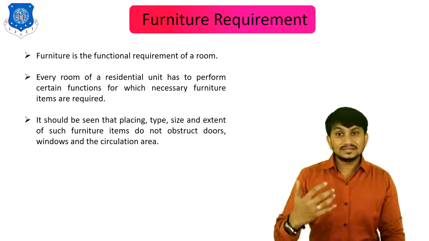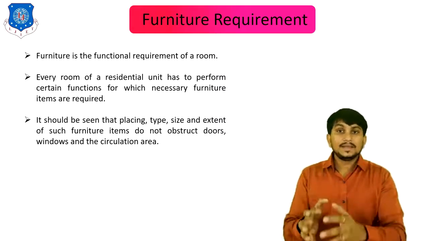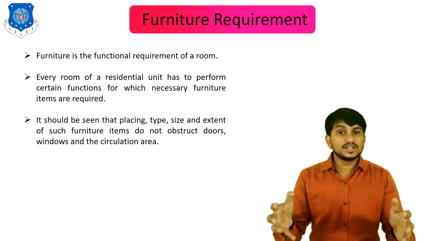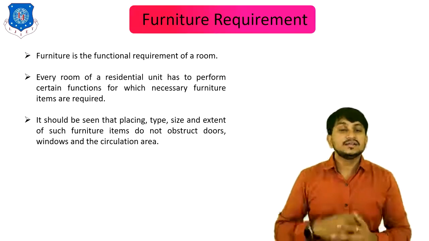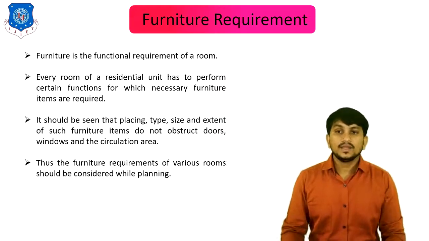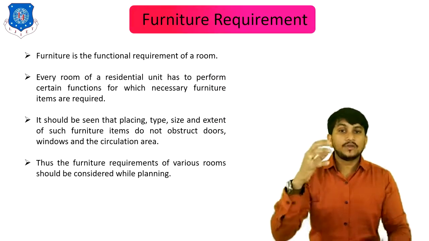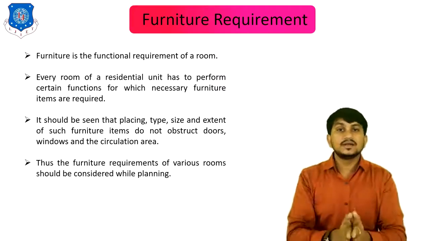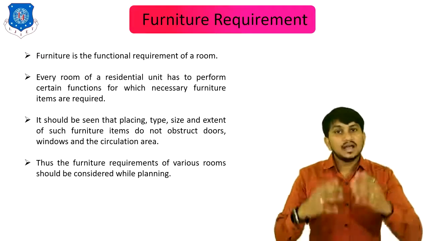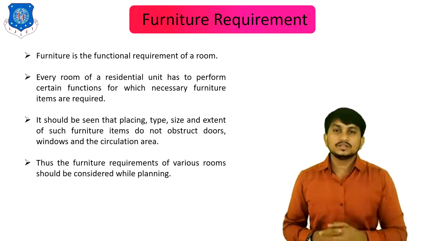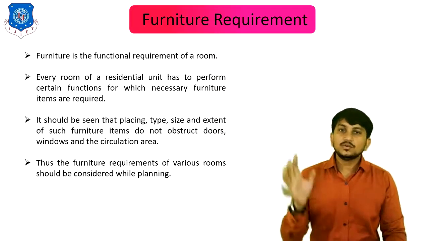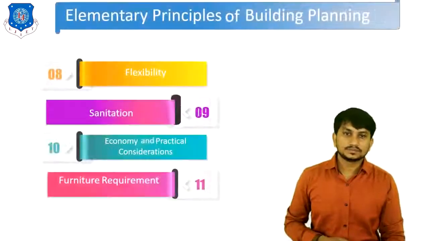It should be seen that the placing, type, size and extent of such furniture items do not obstruct doors, windows and circulation area. Thus, the furniture requirements of various rooms should be considered while building planning, because after building planning, it should not obstruct a number of doors, windows, etc. That's all about furniture requirement of the building.